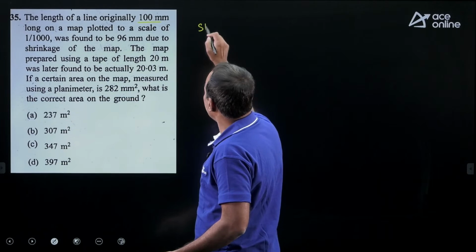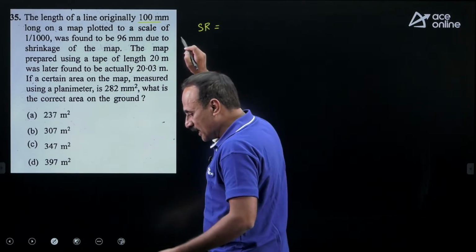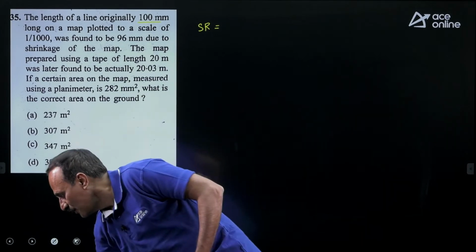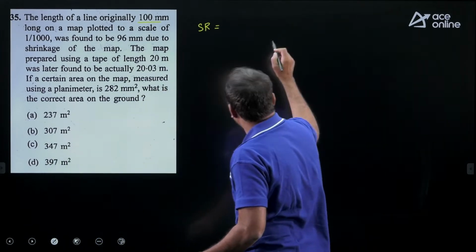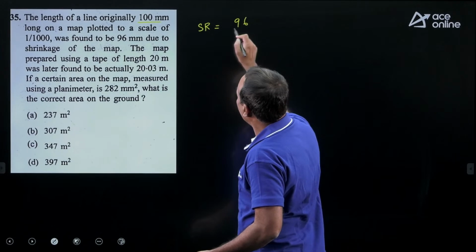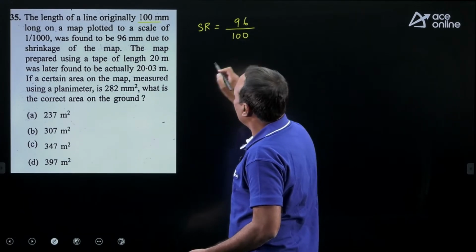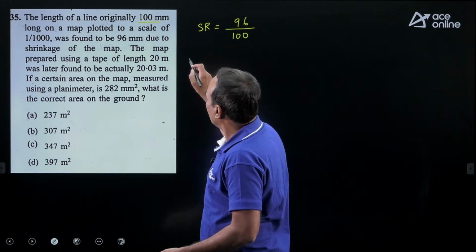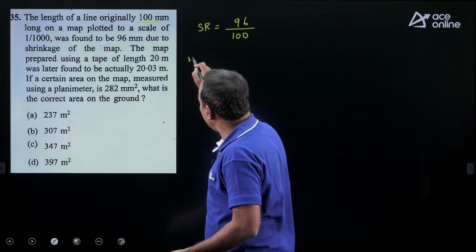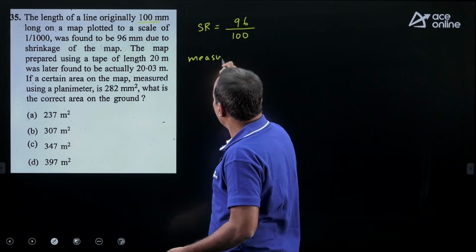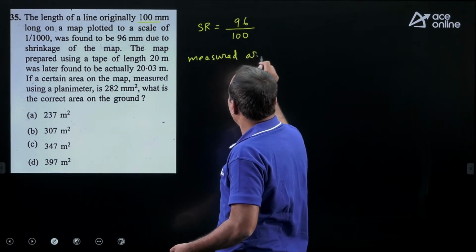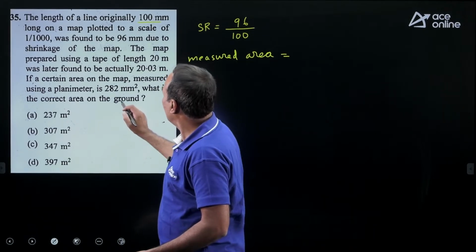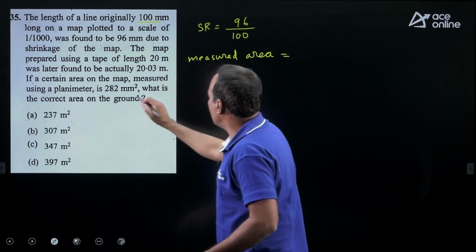First we take the shrinkage ratio, which is 96 by 100. RF is also given as 1 by 1000. Now what is the measured area? The measured area is given as 282 mm square.